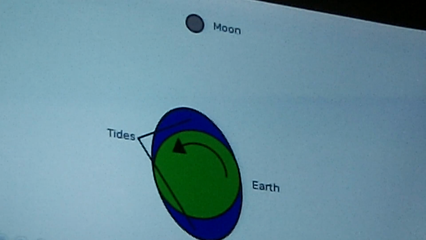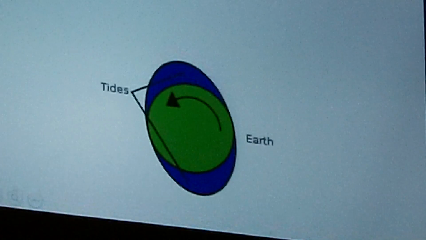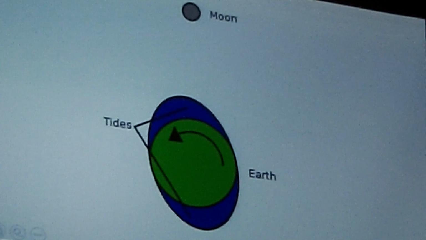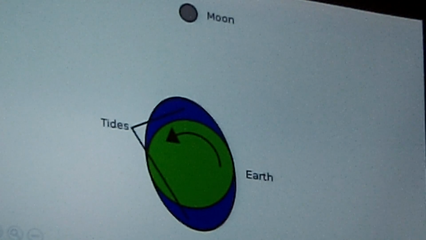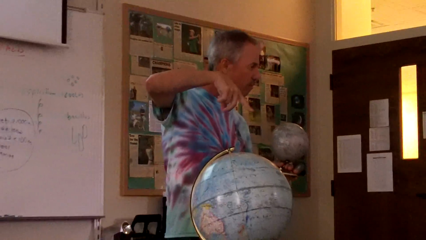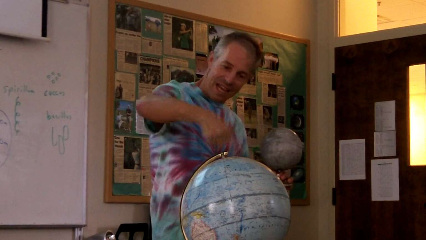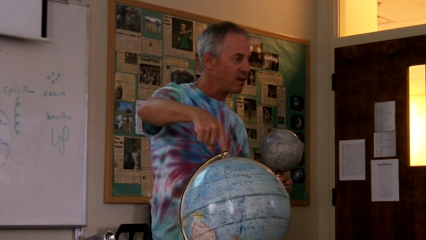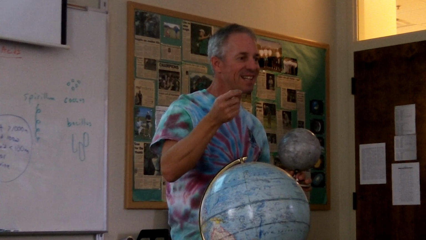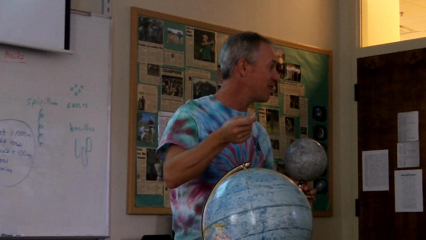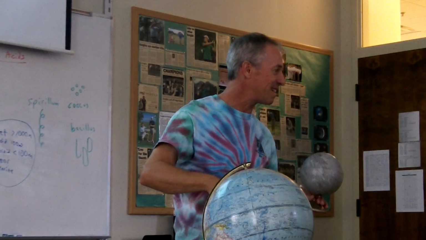Now, we get to something called tidal braking. This is something you didn't do in marine bio. Because of the moon, and the gravity from the moon, because of these tidal forces, the Earth is slowing down how fast it's spinning. When the Earth was formed, it spun around once every 4 hours. Now it only goes around once every 24 hours. And it gets about a second longer every 2 years.